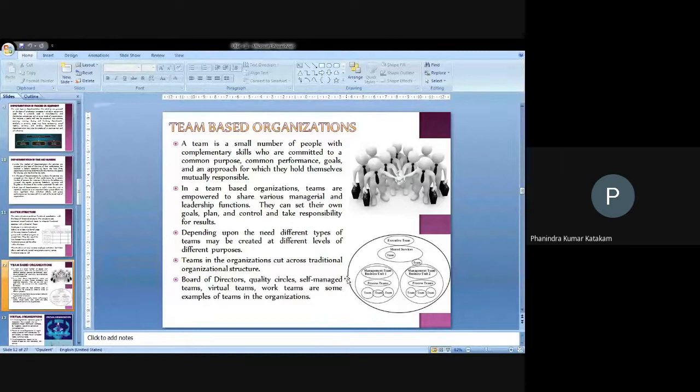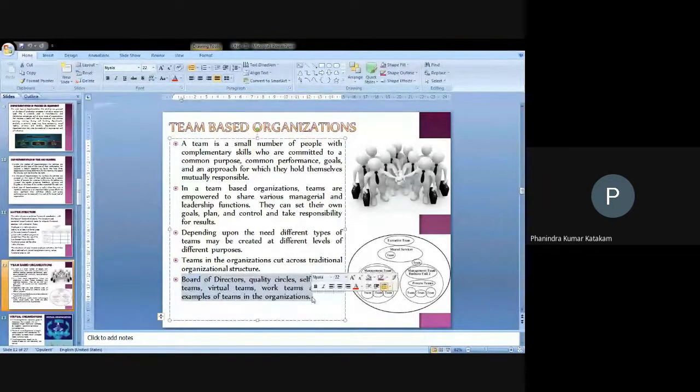The basic principle they follow is that the board of directors will coordinate and form some quality circles. What are quality circles? People who are well qualified professionals and possess various experience in handling issues will be formed as a quality circle, and these people will coordinate, look after, and control the organization's projects or the organization.